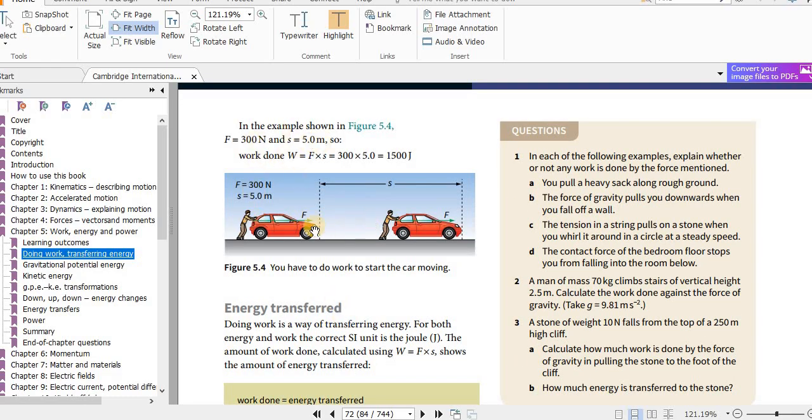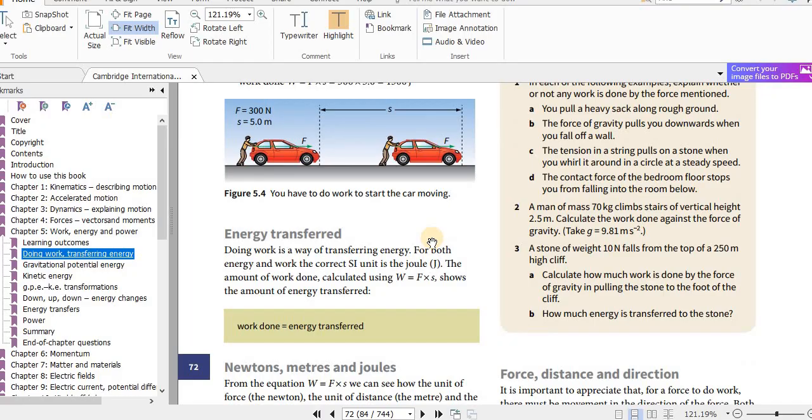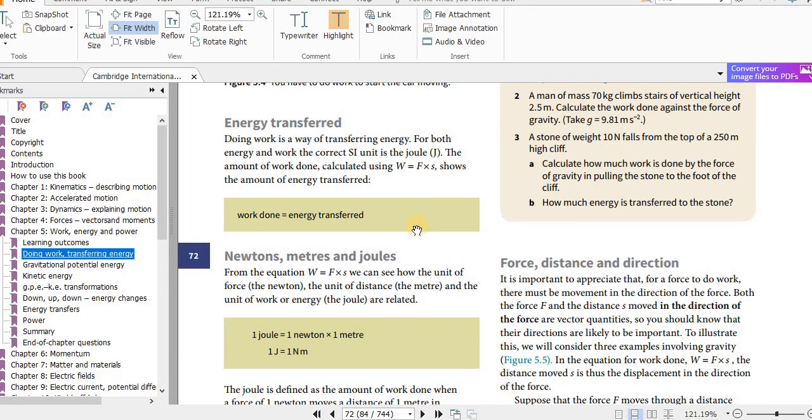He is applying a force in the direction the car moves. The force applied is 300 newtons. The displacement S is 5. So the work done is 300 into 5, which is 1500 joules. Work done equals energy transferred.